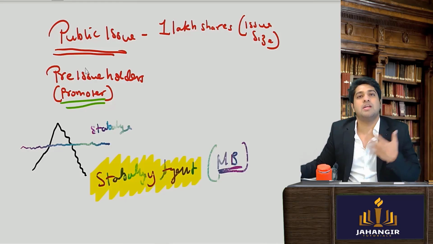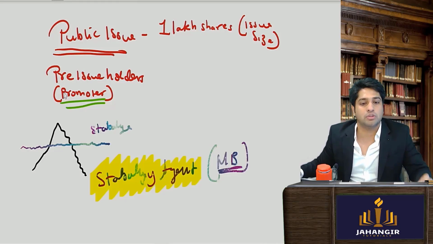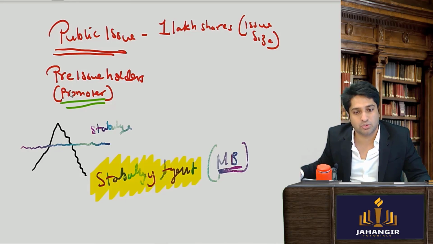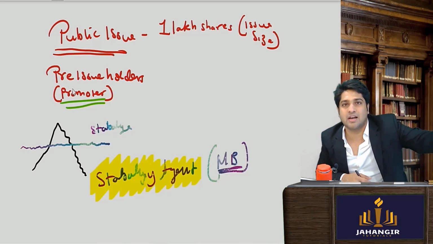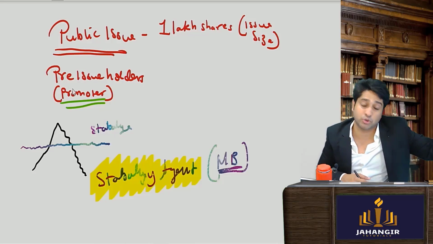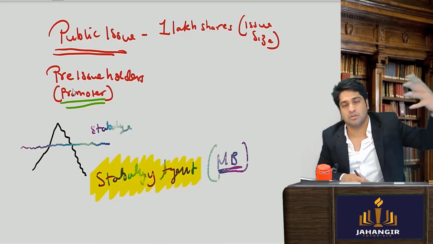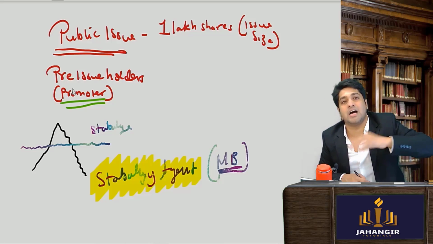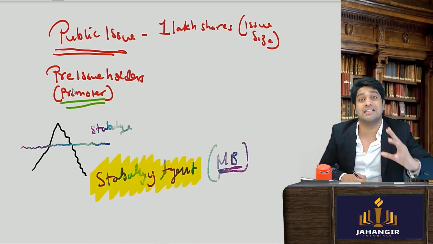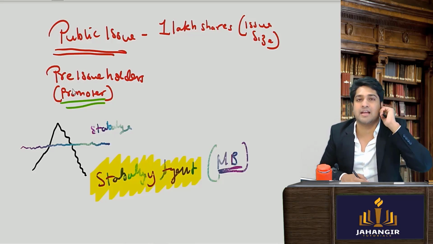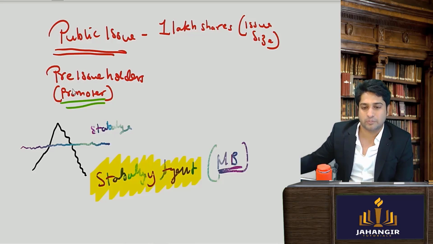So what will this stabilizing agent do? He will go to the promoters and the pre-issue shareholders and he will borrow their shares. He will say, you have to invest anyway, you have subscribed before the issue. So he will borrow the shares. These promoters will give their shares up to a maximum of 15% of the issue size. What is the maximum that can be borrowed by the stabilizing agent?